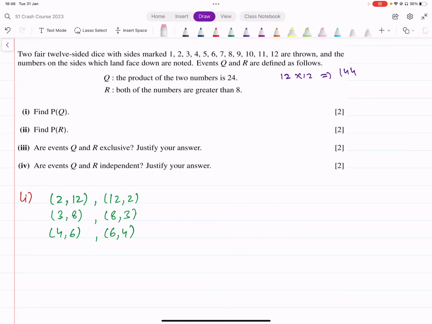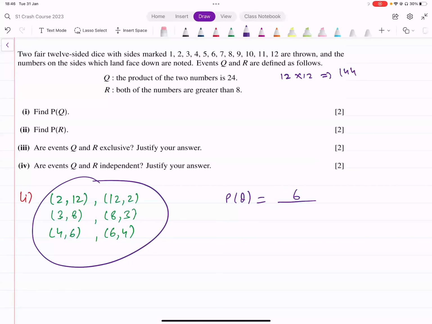So if you write probability of Q here, that is going to be 6. That's the number of cases we've got here, over 144. And that turns out to be 1 over 24. This is the probability of event Q. Okay.